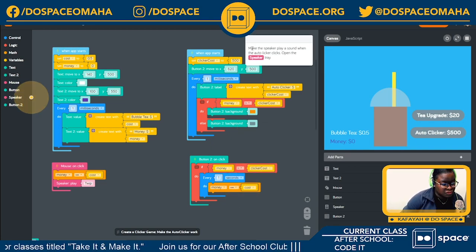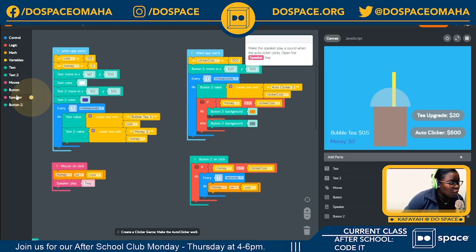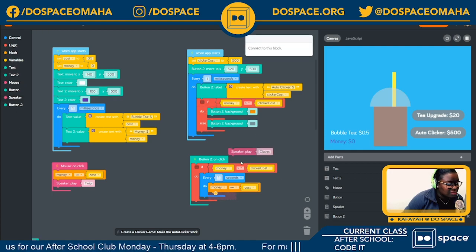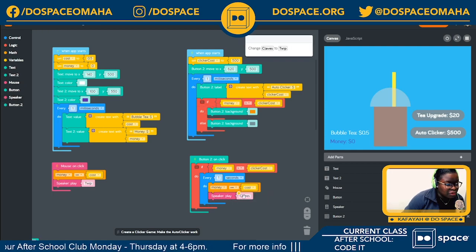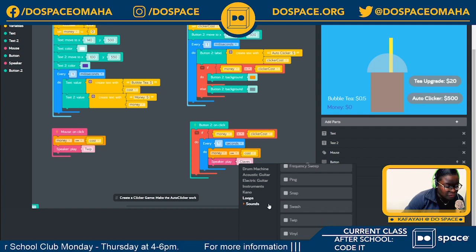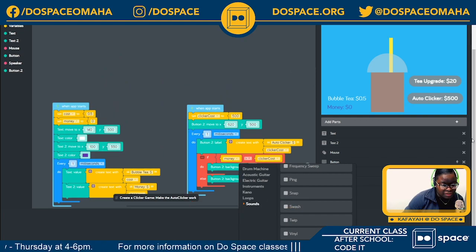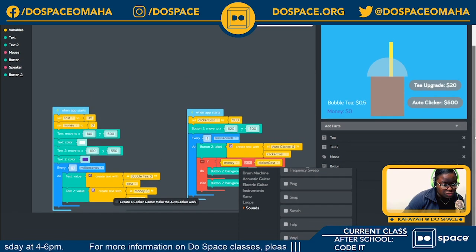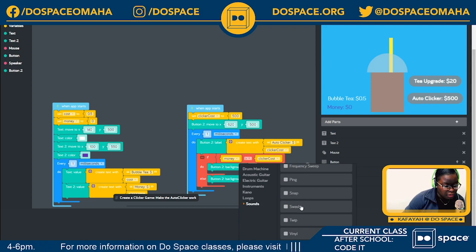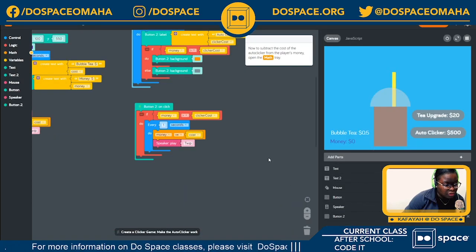Awesome. Of course, we want to make the speaker play sound when the auto clicker clicks. So next, I'm going to open my speaker tray to get some sound, and I'm going to change the sound from that to, what am I changing my sound to? To TWIP. Okay, right here.